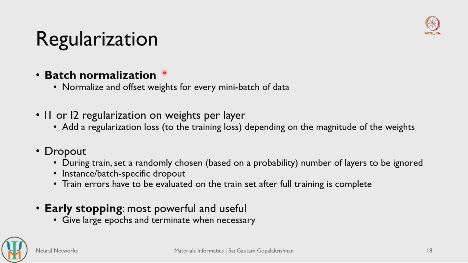There are two ways by which you can actually regularize your neural networks. So first is referred to as batch normalization. So what you basically do is, for every batch of data that the model actually trains, you learn the weights and biases. So you use gradient descent, use the Adam optimizer for example, to update your weights and biases, but after one batch of data is done, you basically normalize the weights and biases to be within a certain given interval.